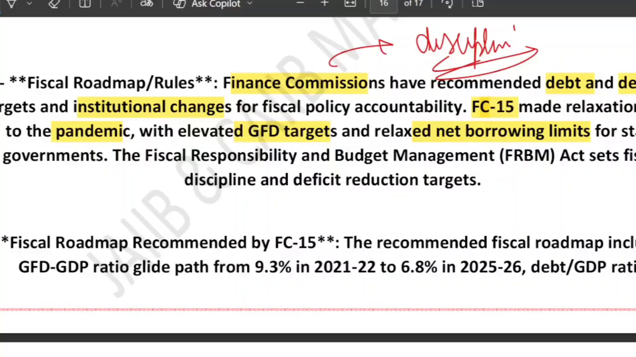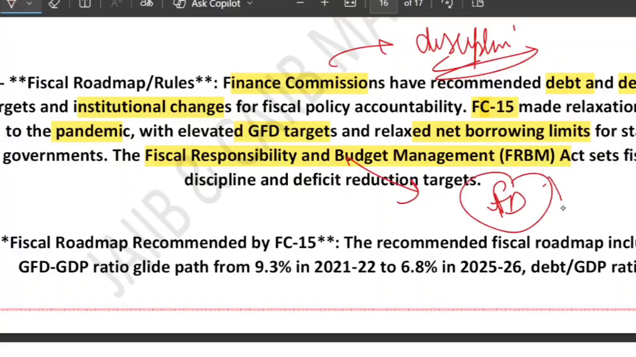And India also has a law called the Fiscal Responsibility and Budget Management Act, the FRBM Act. This act sets rules for reducing the fiscal deficit, controlling the debt level, and improving transparency in government finance. So FRBM provides the long-term discipline, while the Finance Commission adjusts the target when required.